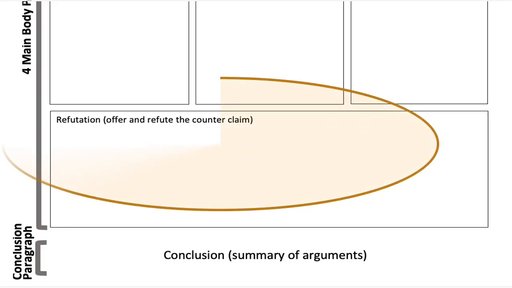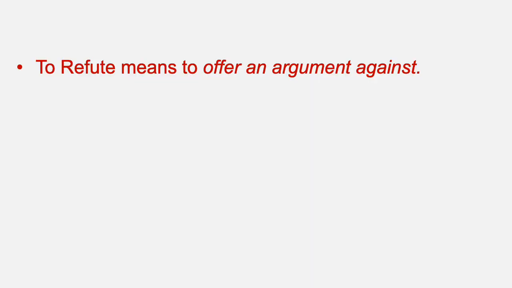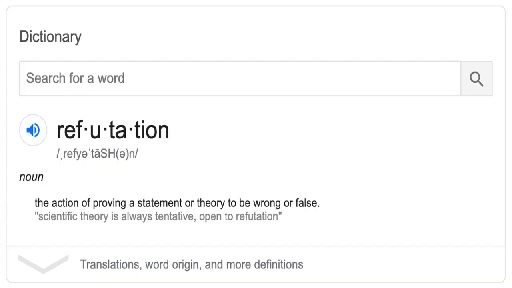The next step is that refutation. To refute means to offer an argument against. That's what the refutation paragraph is all about. The action of proving a statement or theory to be wrong or false.